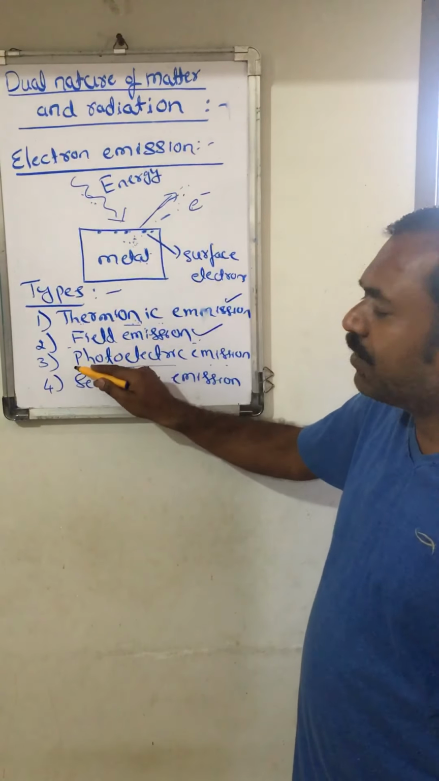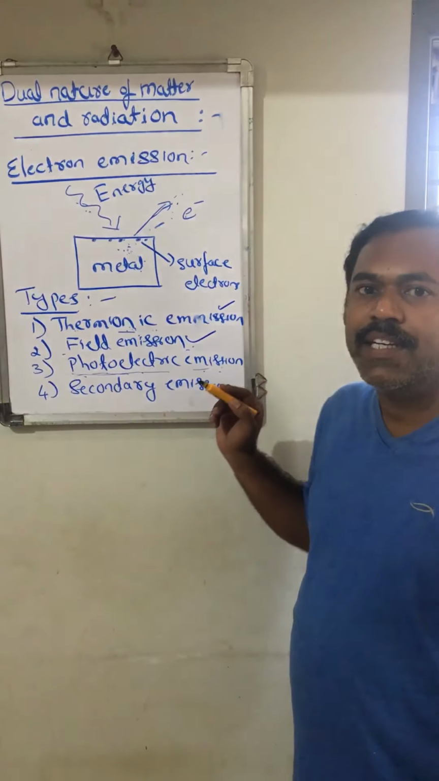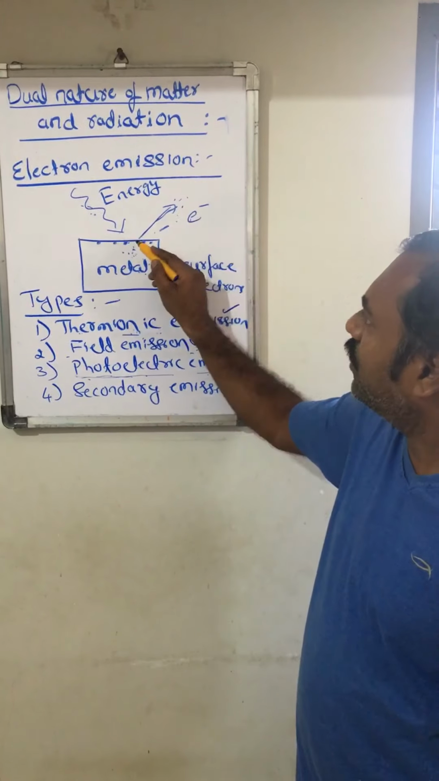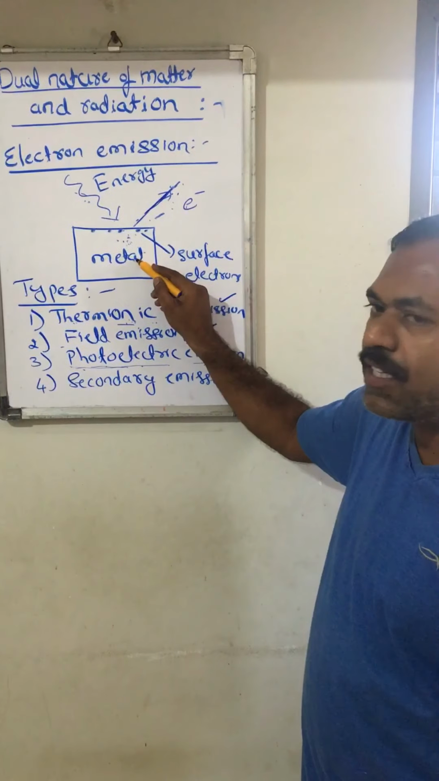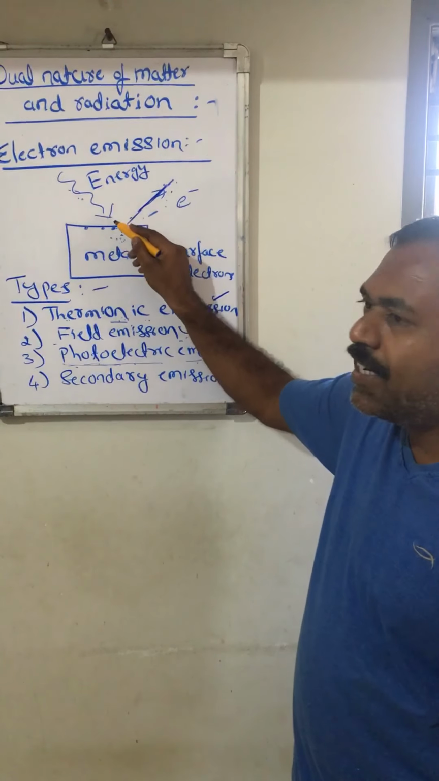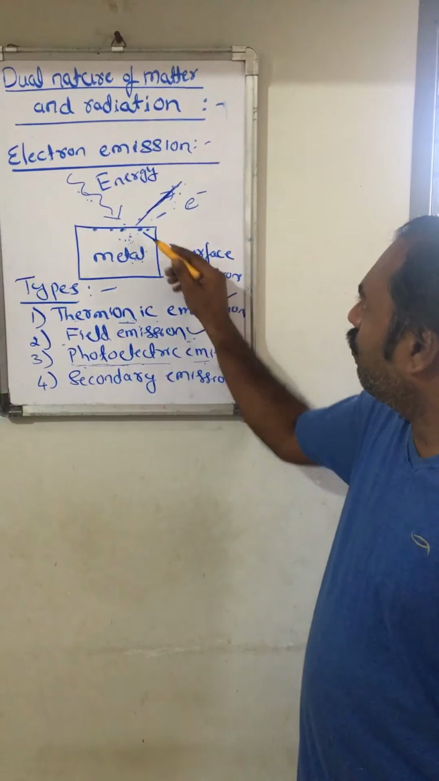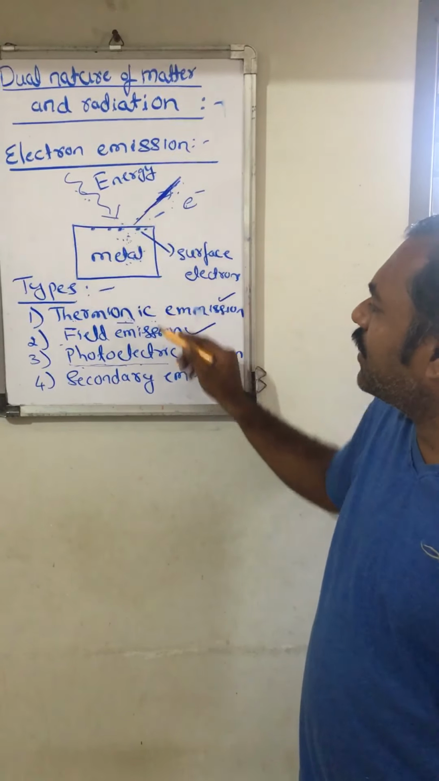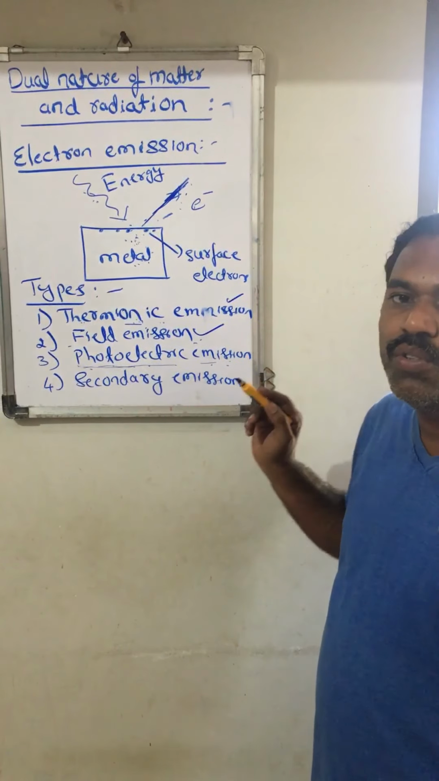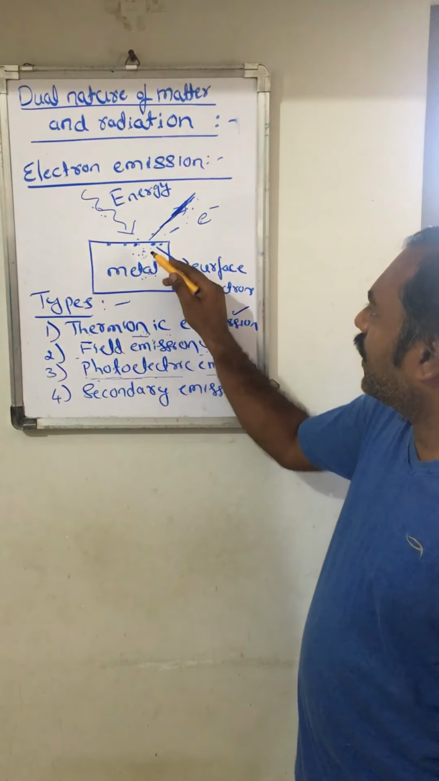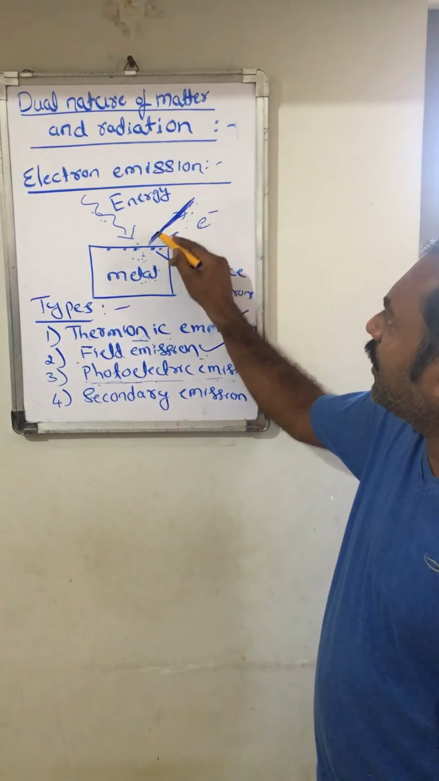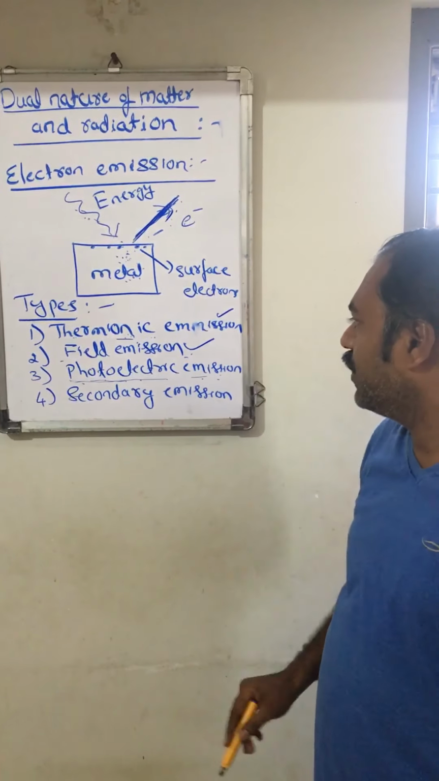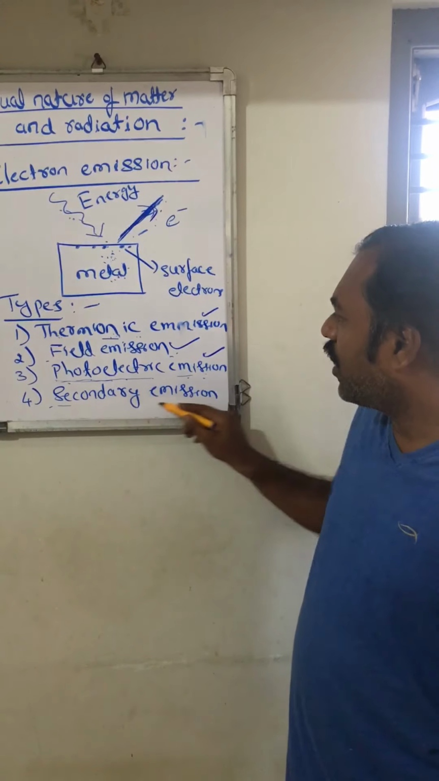Now I am going to define photoelectric emission. What is photoelectric emission? The liberation of electrons from a metal surface when the light energy is incident on it. This is called photoelectric emission. Once again I will repeat, the liberation of electrons from a metal surface when the light energy is incident on it.